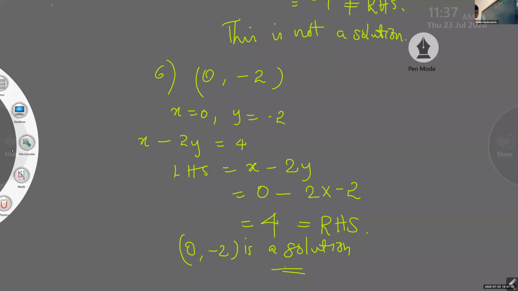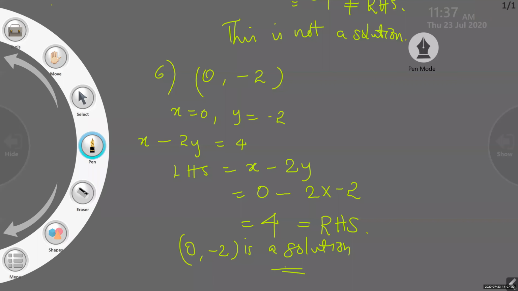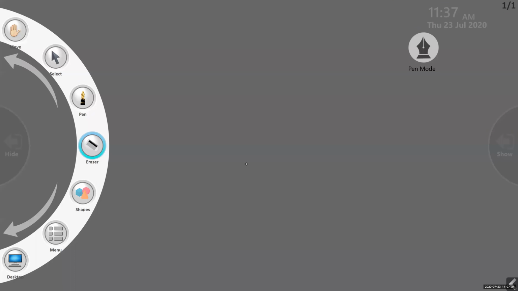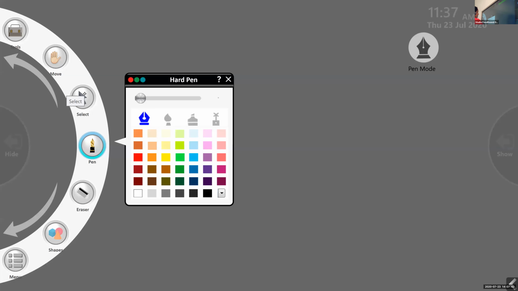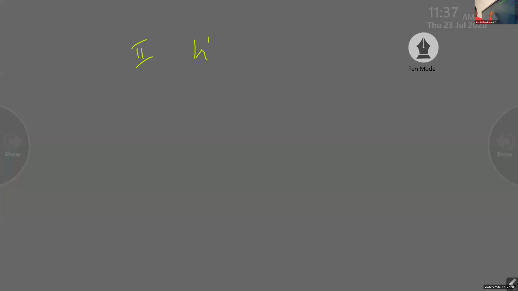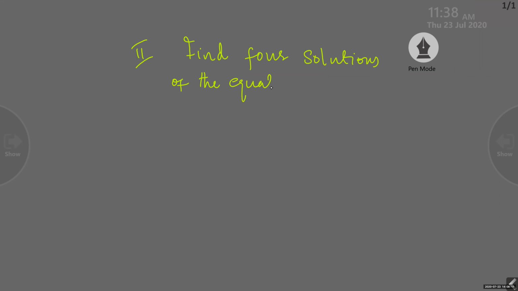The second type of question is, find 4 solutions of the equation x plus 2y equal to 6.